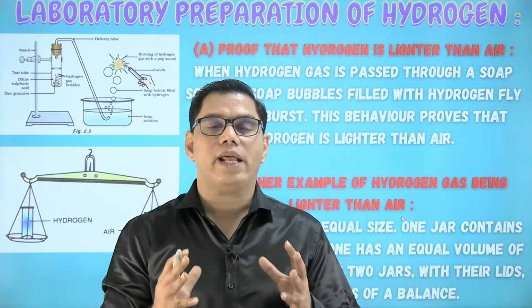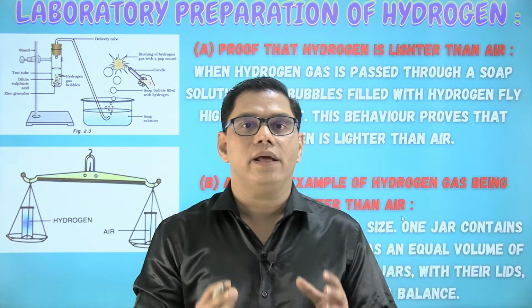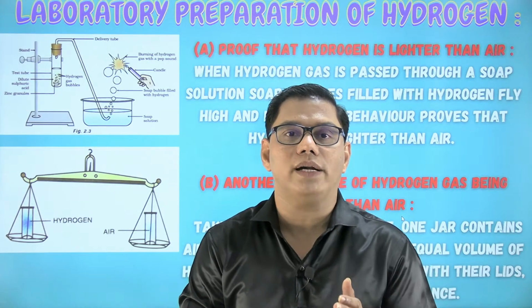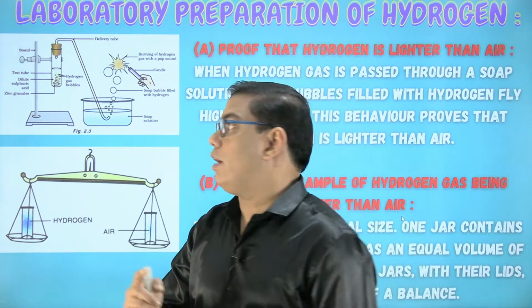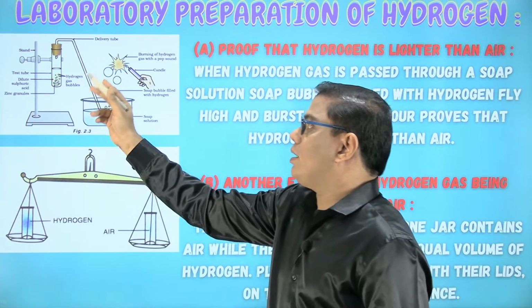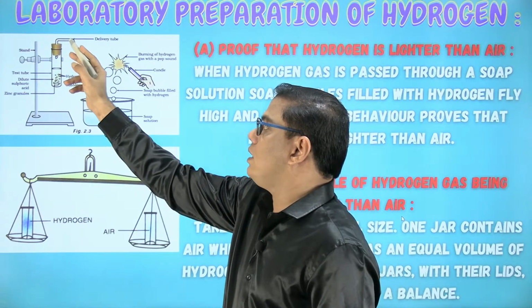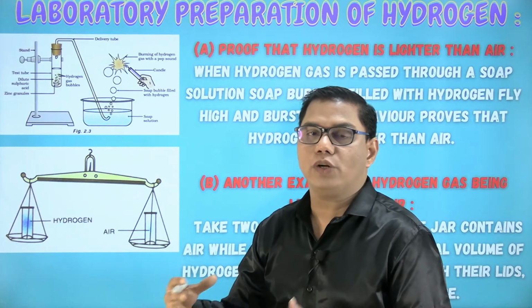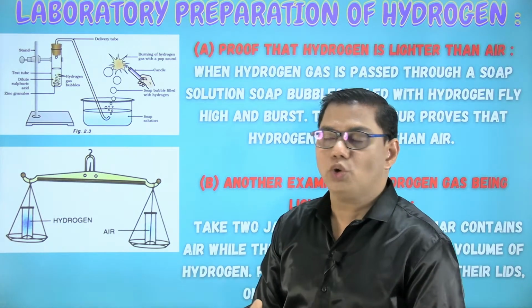While learning the preparation of hydrogen gas in the laboratory, I made a statement that hydrogen gas is lighter than air. Sir, prove it, we want a proof, we are not going to believe your words, we want proof for everything. So look at this diagram. In this test tube, zinc reacts with the acid to form hydrogen gas. This hydrogen gas passes through this delivery tube and we make it pass through a soap solution, a soapy solution.